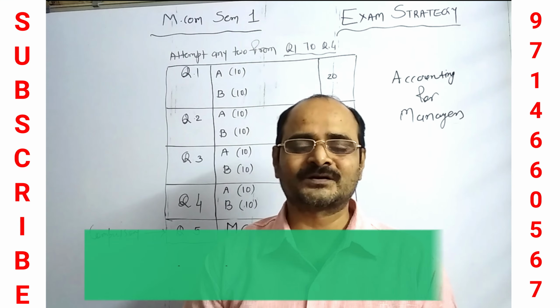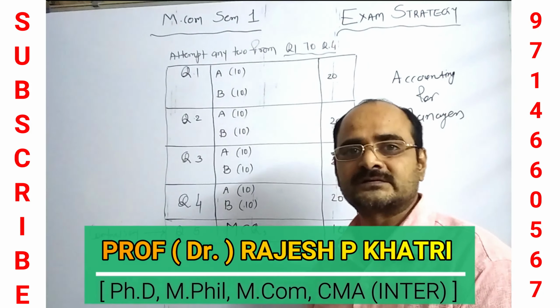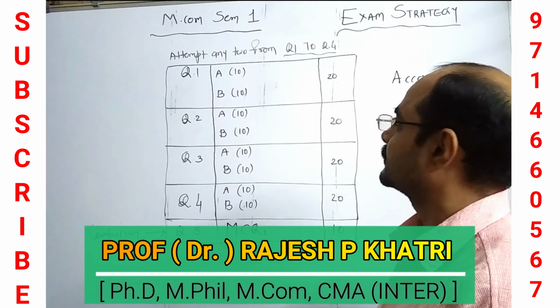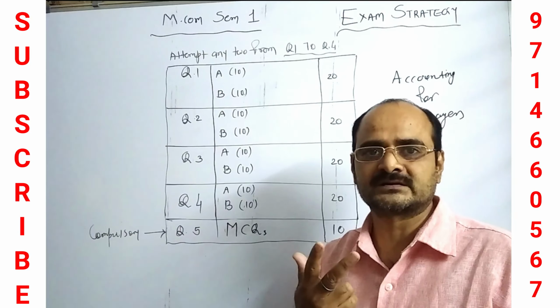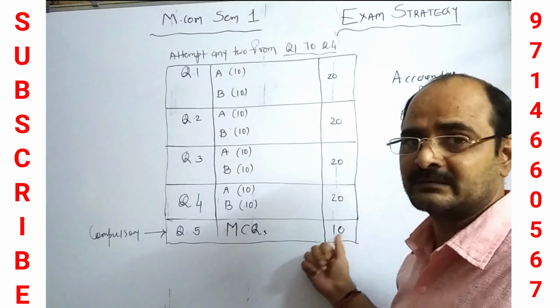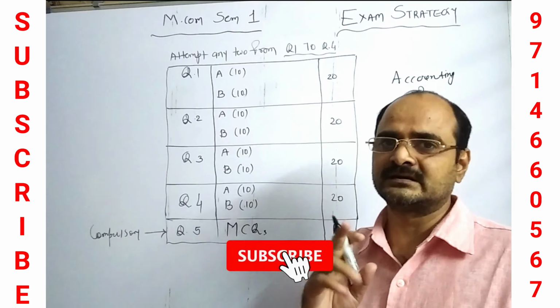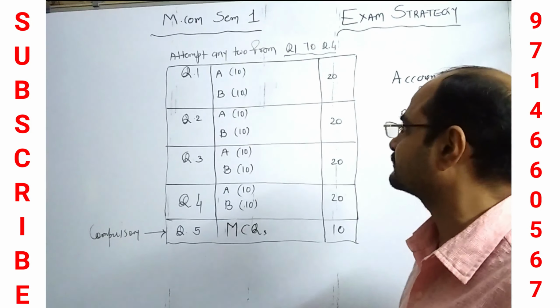Today we will discuss the exam strategy to get the maximum marks in Accounting for Managers. Accounting for Managers is paper number 406, and the paper style will remain the same. There are 4 questions, and you need to attempt any 2 of the 4. The fifth question will be the multiple choice questions containing 10 marks. There may be 5 questions of 2 marks each, or 10 questions of 1 mark each.